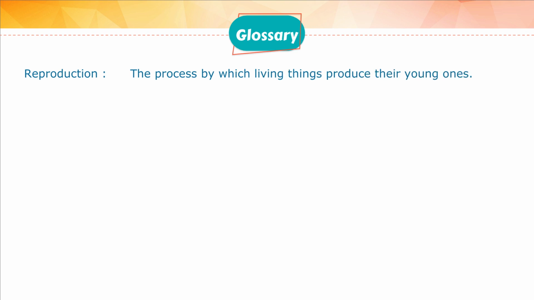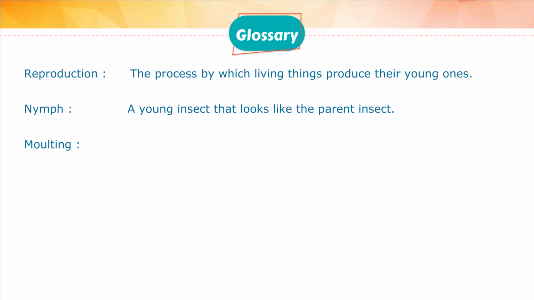Glossary. Reproduction: the process by which living things produce their young ones. Nymph: a young insect that looks like the parent insect. Molting: shedding of skin by animals.